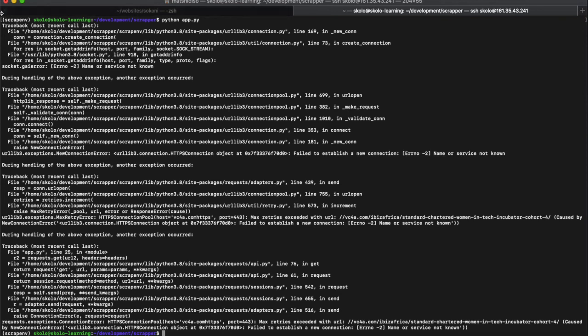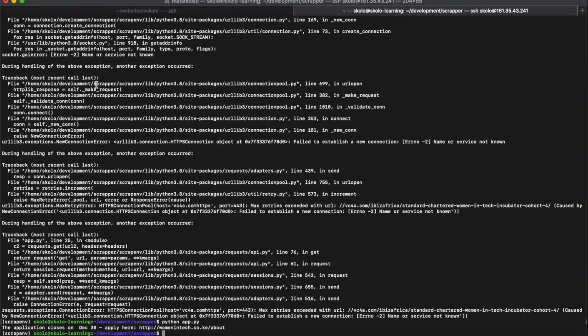Okay, so this has got nothing to do with my coding. Sometimes when you get this type of error, it could be that you're doing too many requests and they're picking you up as a bot, or maybe my internet connection has just failed me a little bit. So I'm going to wait like 2 seconds and then run this again.